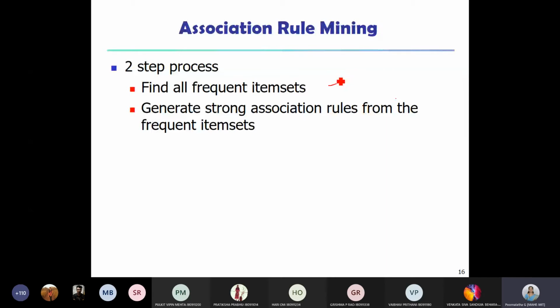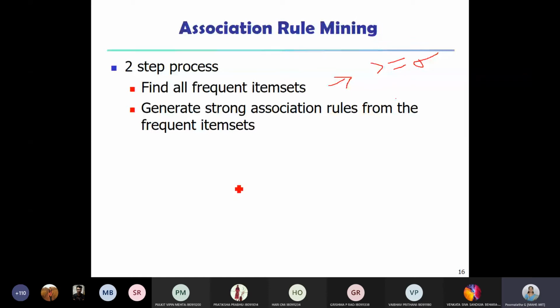They are the items whose support is greater than or equal to the minimum support. Minimum support is also indicated by sigma. Sigma means the minimum threshold support. Once something satisfies the minimum support, it becomes frequent.